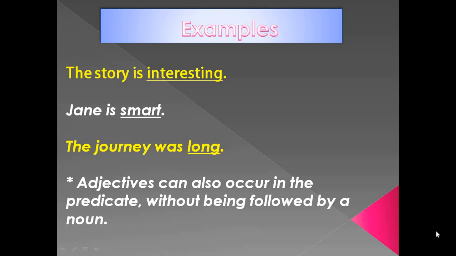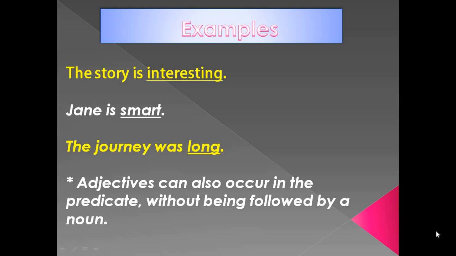Now here, what is done? Adjectives can also occur in the predicate without being followed by a noun. So here, the noun is not following the adjective. That means the noun is not with the adjectives.